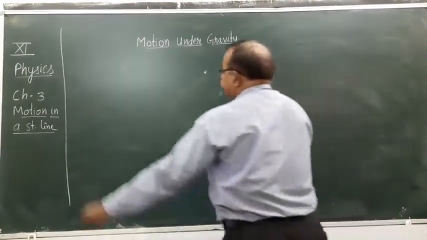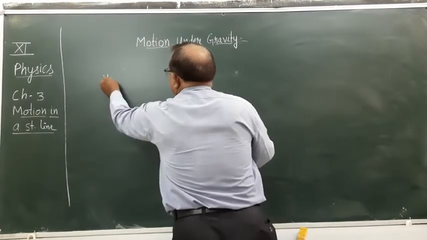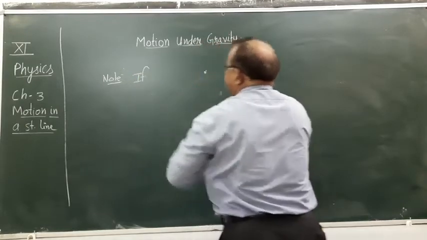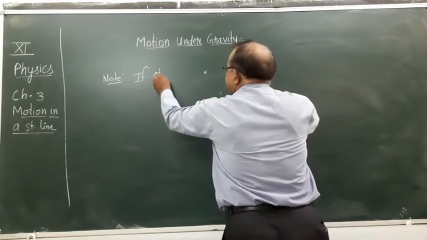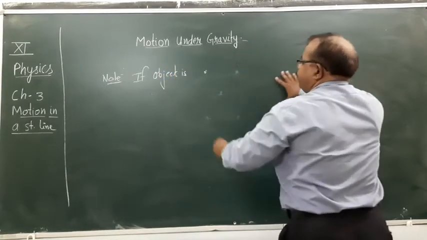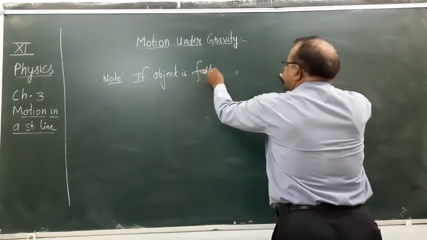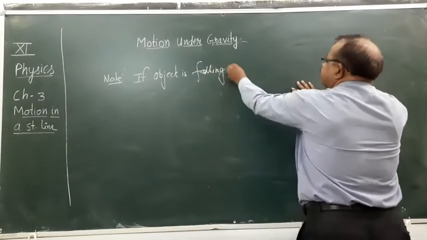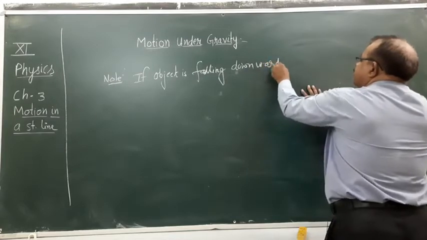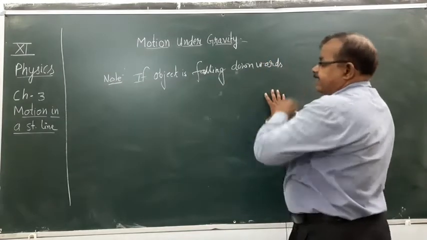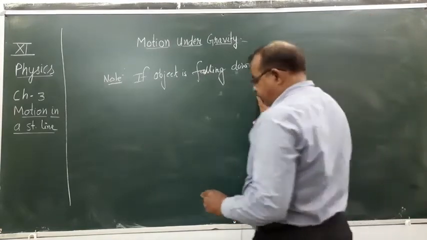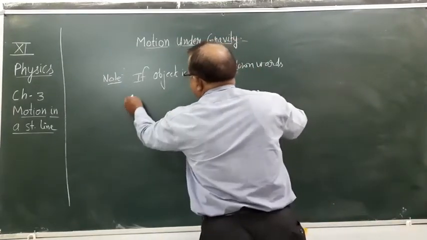Suppose if an object is falling downwards, then in this case the 4 equations will change.